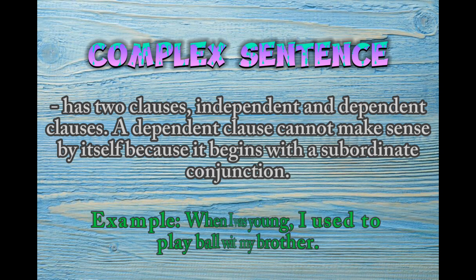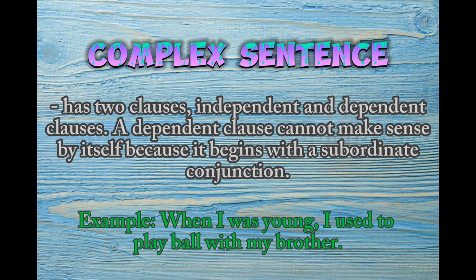For example, "When I was young, I used to play ball with my brother." In the example, the clause "when I was young" is the dependent clause, and the other clause, "I used to play ball with my brother," is the independent clause.